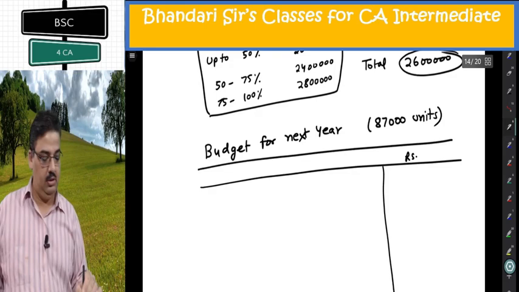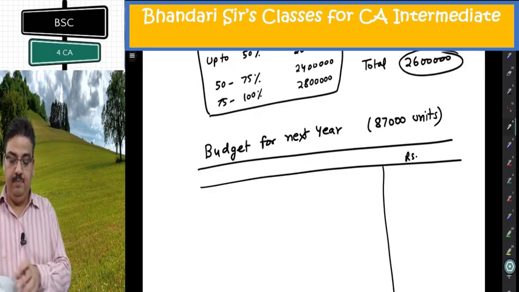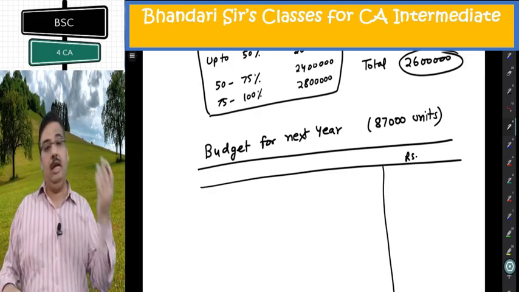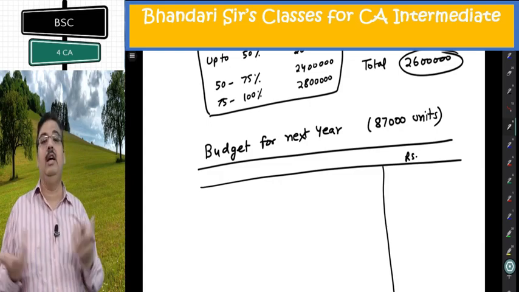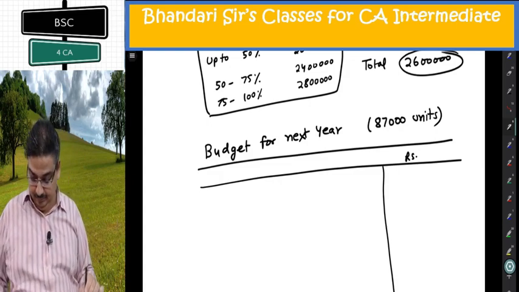This is rupees, particulars and rupees. I could have made 3 months, 9 months, then add, but I don't need. I need only one single figure. So that is what I am looking for.